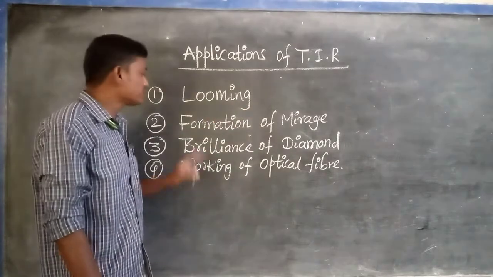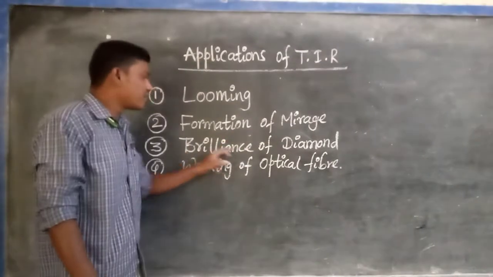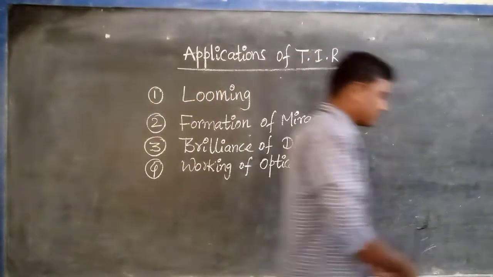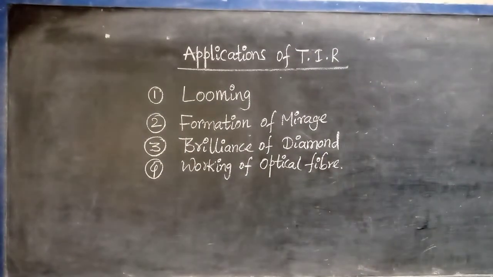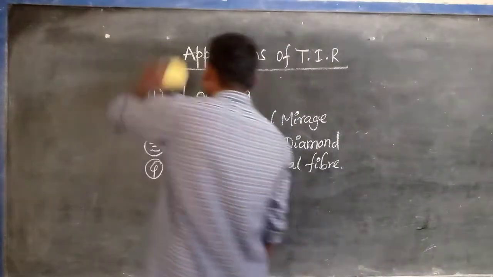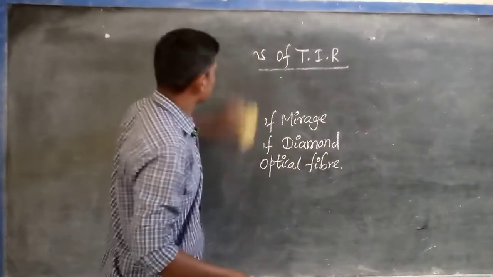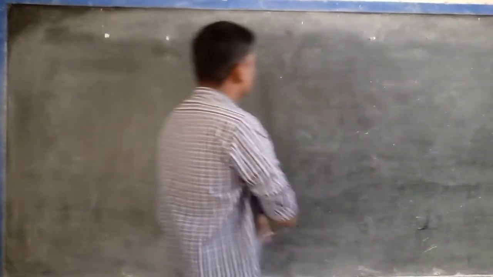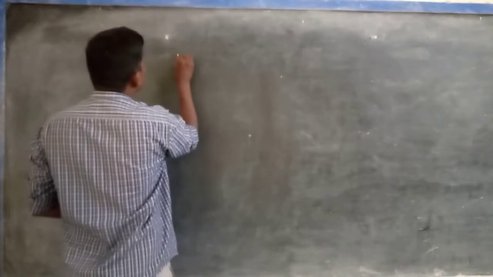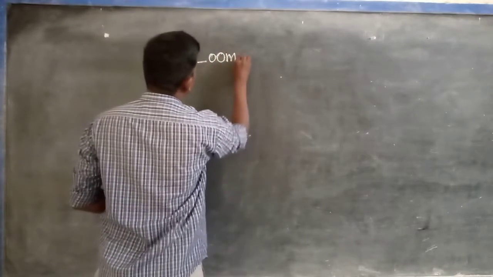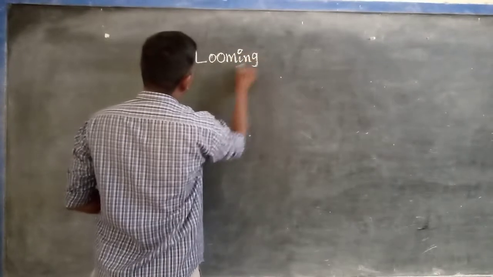First one is looming, formation of mirrors, brilliance of diamond, working of optical fiber. First one is looming.